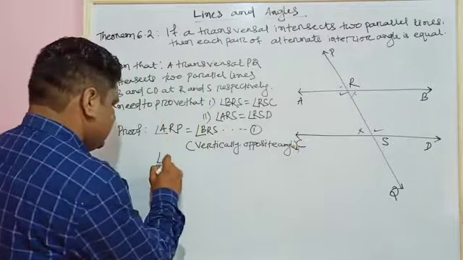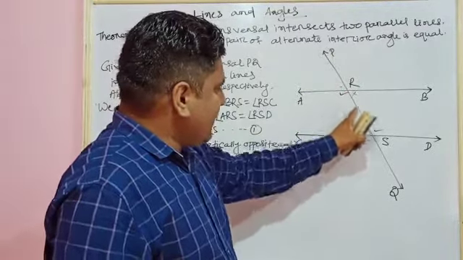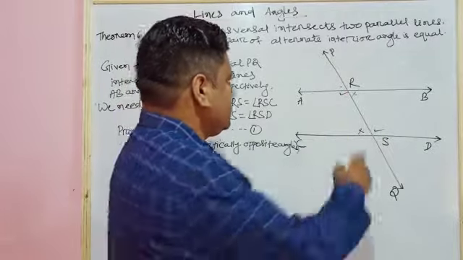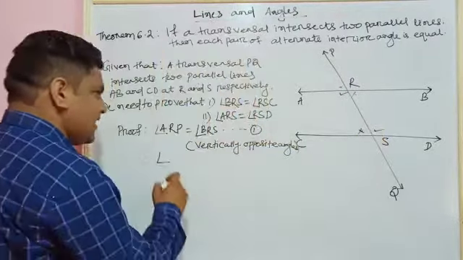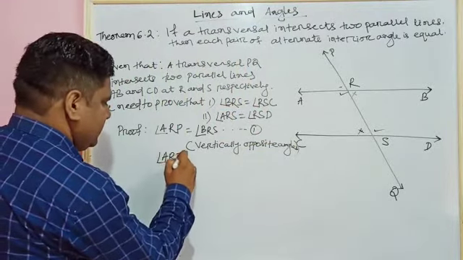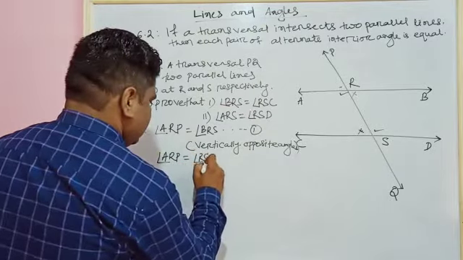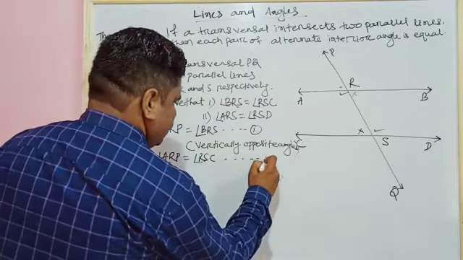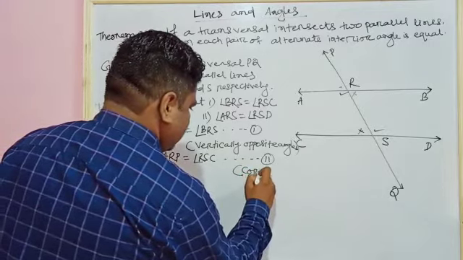Next, angle ARP and angle RSC. This angle and this angle are corresponding angles. So we have to write that angle ARP equals angle RSC. Let it be equation 2. In the bracket we have to write corresponding angles.